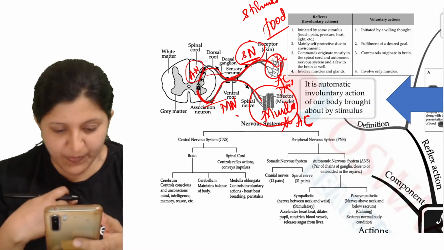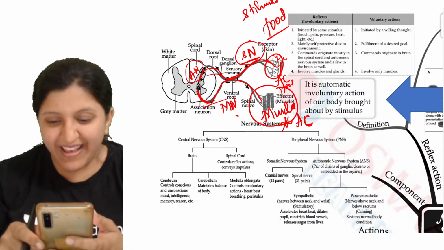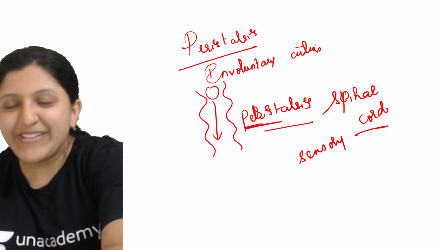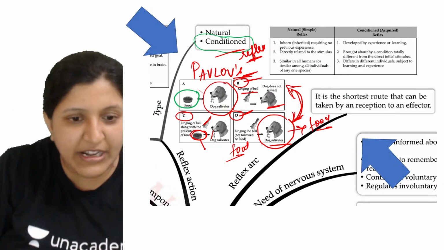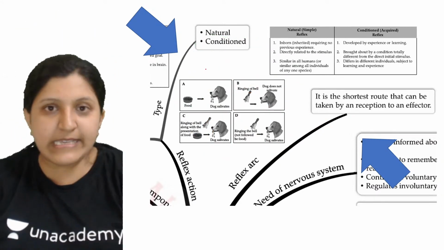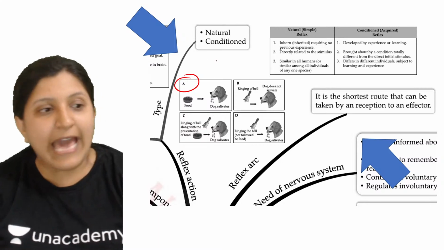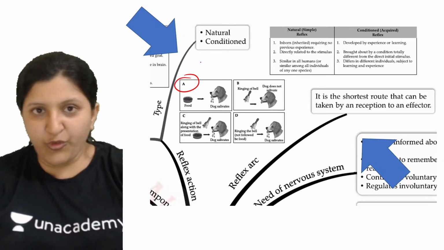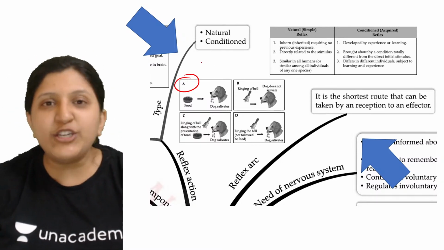Explain Pavlov's law. Okay, I'll explain that. All right, so we will see this one. So this is now a condition. So this is scenario A. In scenario A, what has happened? The food is given. So naturally the dog will salivate.